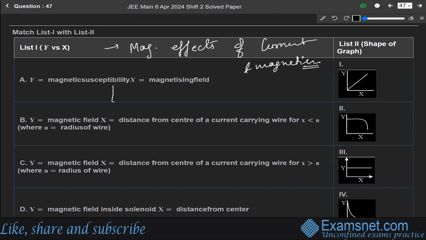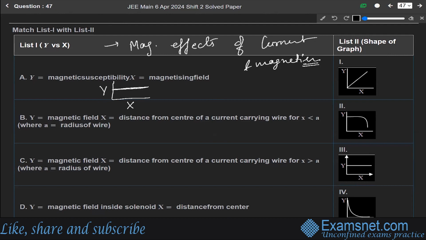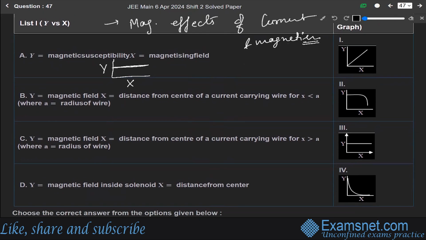So the graph will be something like this. So option A matches with third.